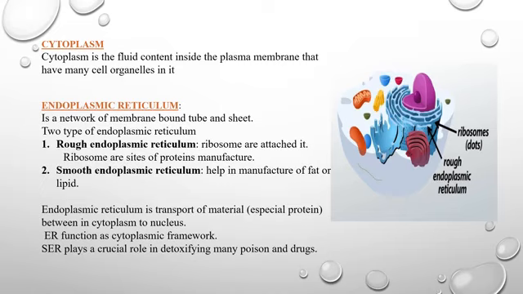Endoplasmic reticulum transports material, especially protein, between the cytoplasm and nucleus. Endoplasmic reticulum functions as the cytoplasmic framework, and smooth endoplasmic reticulum plays a crucial role in detoxifying many poisons and drugs.